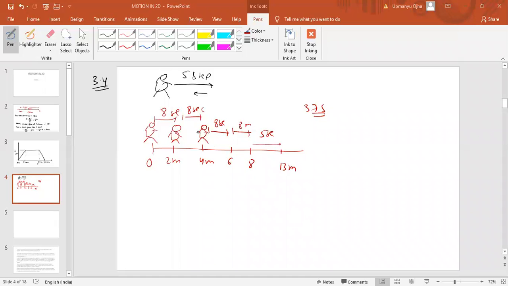Okay, fine. I think you understand the procedure here, that it started from 0. After 8 seconds, it has displaced by 2 meter. Then next 8 seconds, 4 meter. Then next 8 seconds, 6 meters. Like this. After 6 meter, it would come forward by 5 meters, means 6 plus 5, 11, then it comes back to 8 meters. Like this it is moving. That is the answer for this problem.